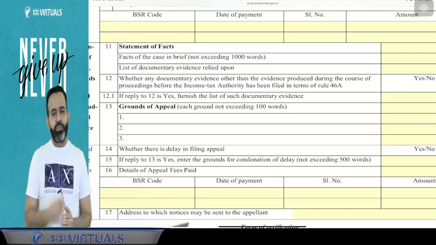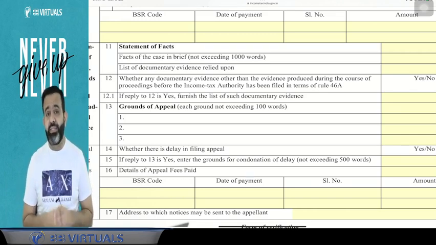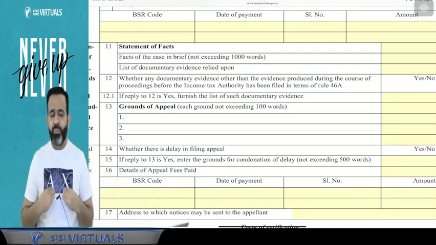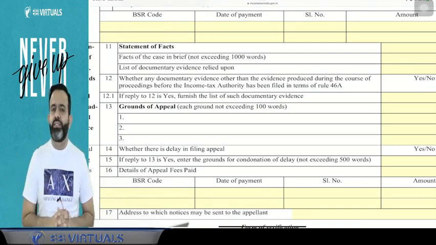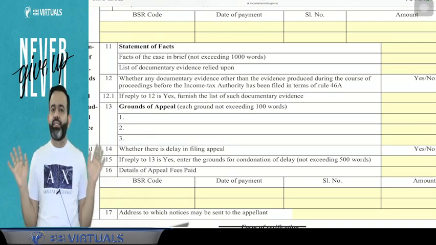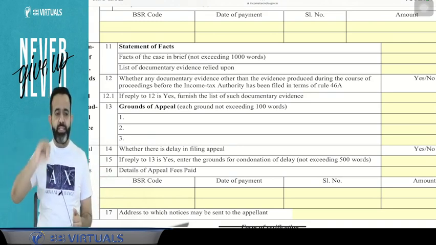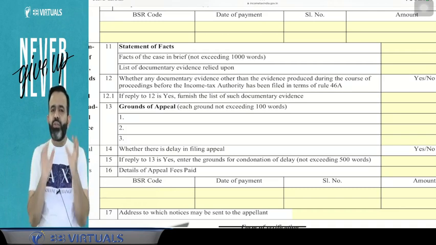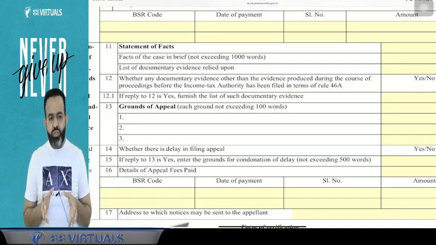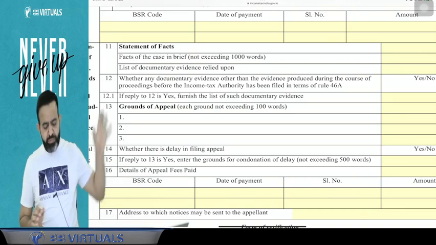For example, suppose in my case one expenditure is disallowed. So guys, I have to give the fact that I have filed the return and the assessing officer disallowed this expenditure. So this is called my fact. So you just have to present your fact within the 1000 words.